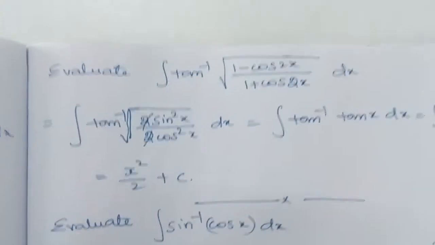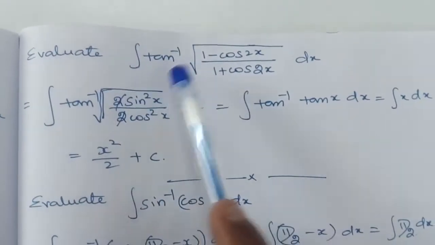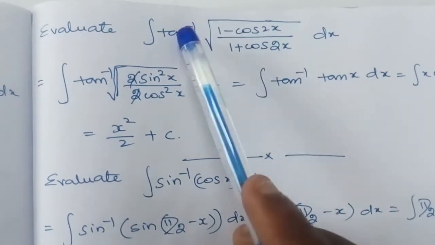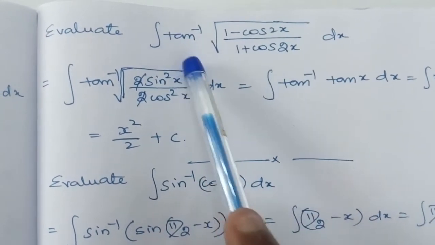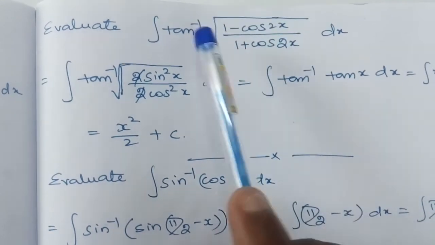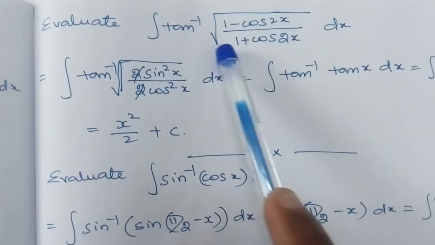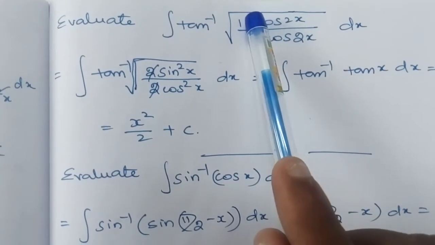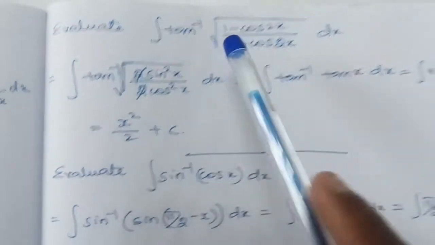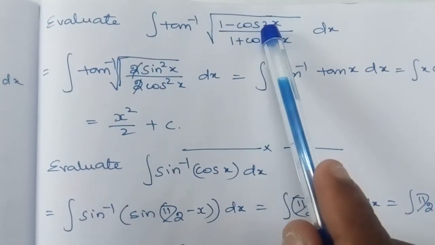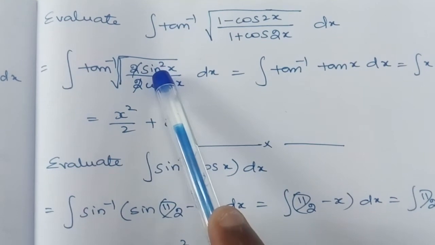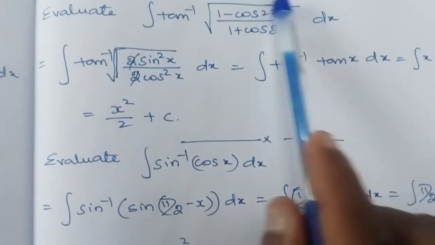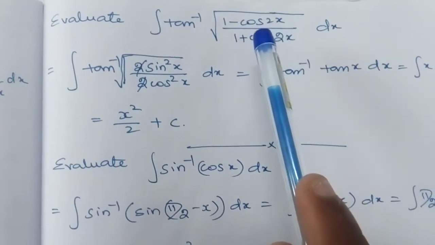The next question is, evaluate the integration of tan inverse of root over (1 minus cos 2x) divided by (1 plus cos 2x). If you are good at inverse trigonometric functions, it will be very easy for you. Here we have tan inverse, hence we will try to bring the tan function here. Before we bring the tan function, the square root should be removed. So we apply the formulas 1 minus cos 2x is equal to 2 sin square x, and 1 plus cos 2x is 2 cos square x. We saw these formulas many times in inverse trigonometric functions.